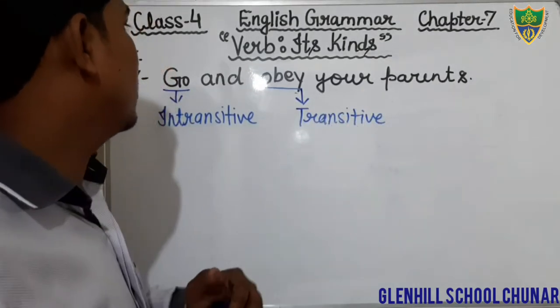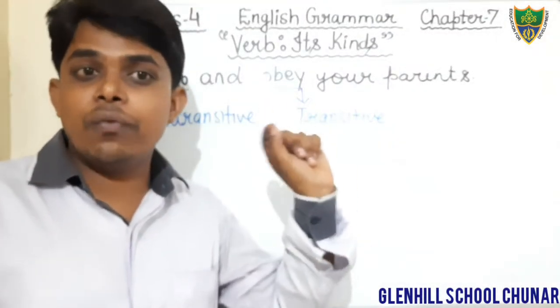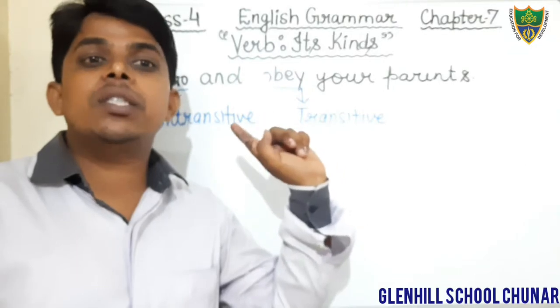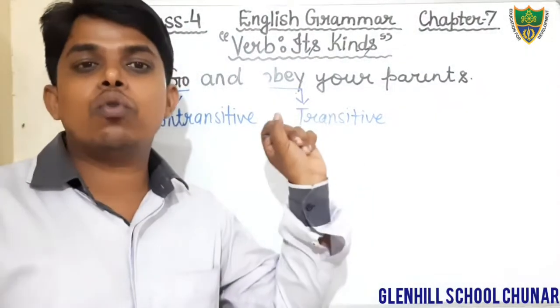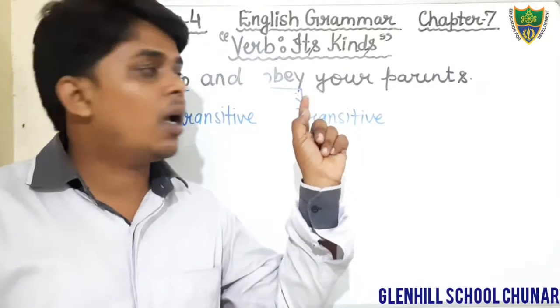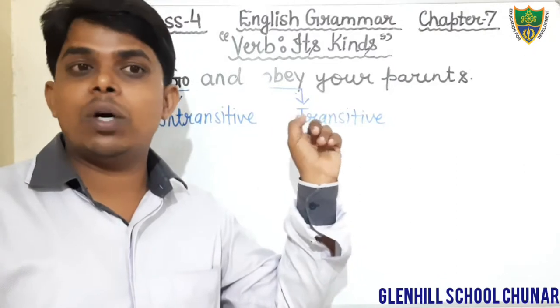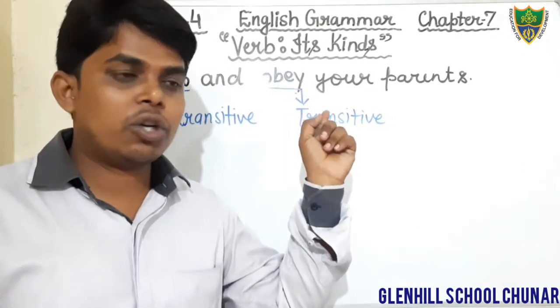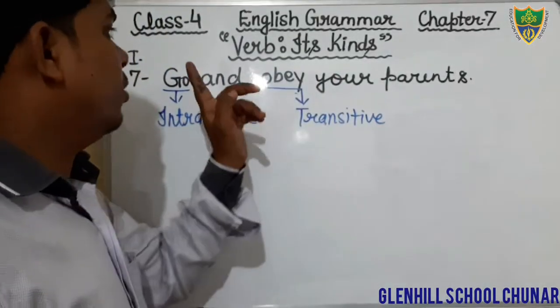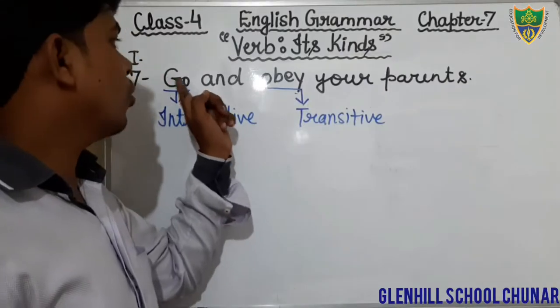The word go gives the answer of the question where, therefore that is intransitive verb, and the word obey gives the answer of the question whom, and we are also getting an object, therefore that is transitive verb.